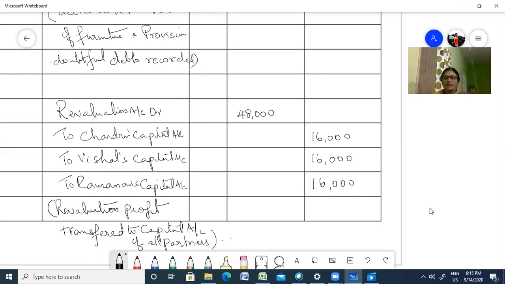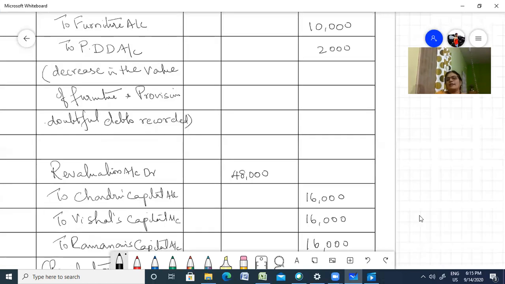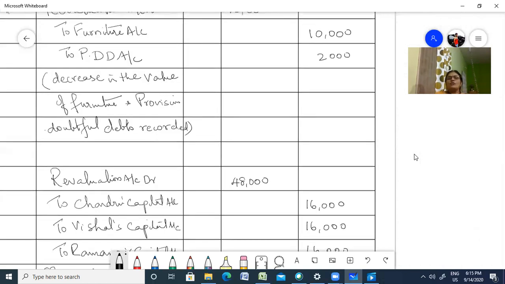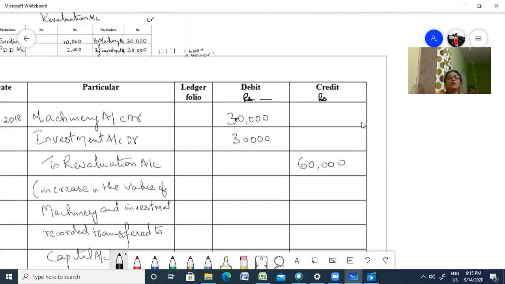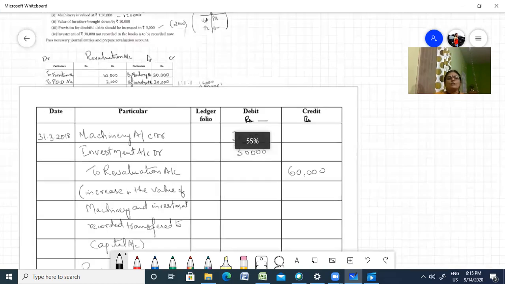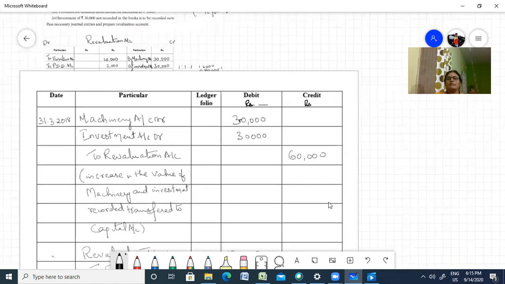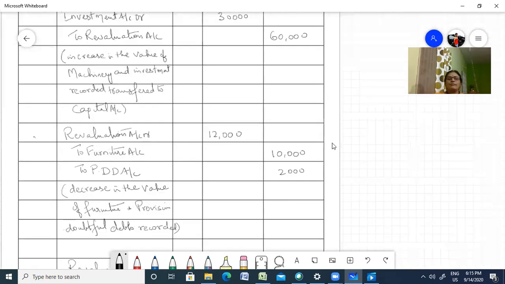I hope you understood this, children. So we did revaluation, followed by revaluation, we passed the journal entries also. So revaluation account is very, very important, right? And you have to be very clear as to how you are going to record it. Otherwise, it will be an issue for you. So you should be very careful when you are recording, right? Okay.